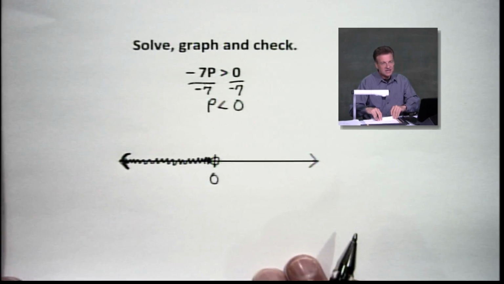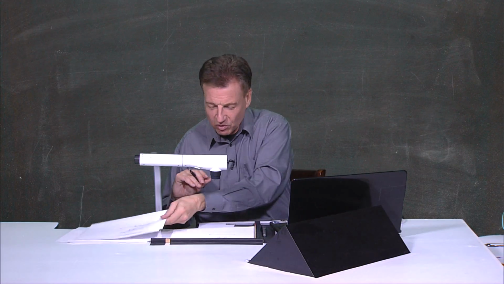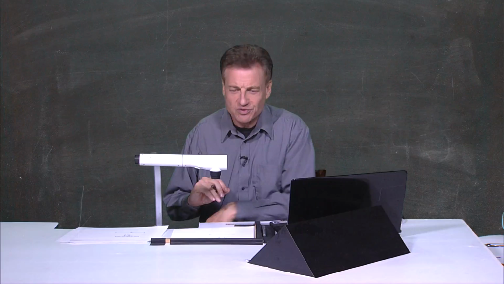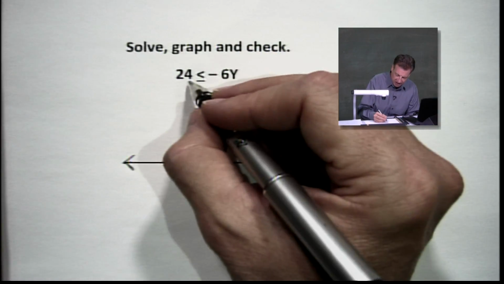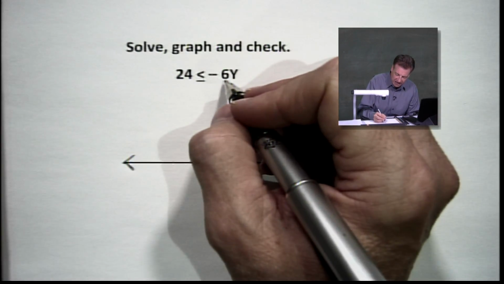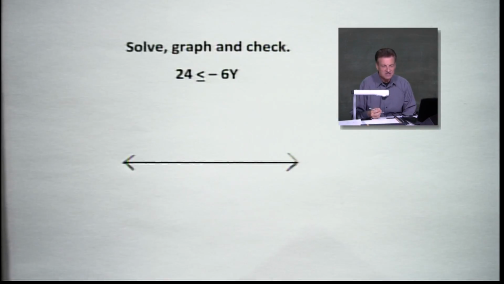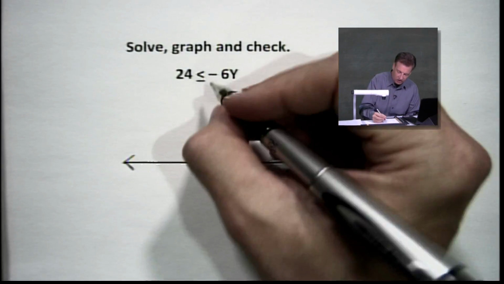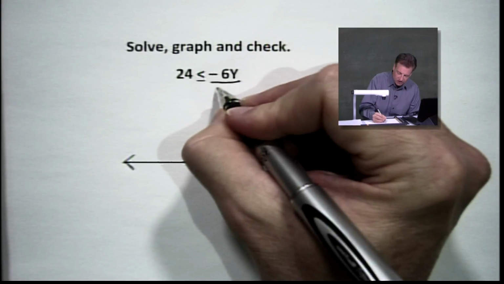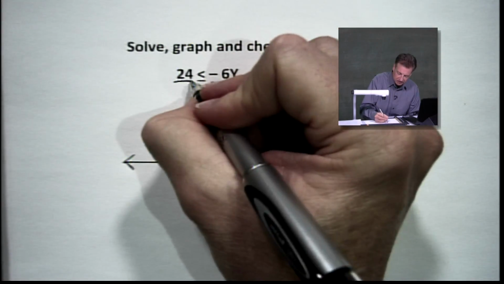Let's take one more for practice here. Ooh, this one got a little switcheroo on it. We've got 24 less than or equal to -6y. Now there's still a negative 6 on the y, so we're going to play the same game. We're going to divide by that -6.